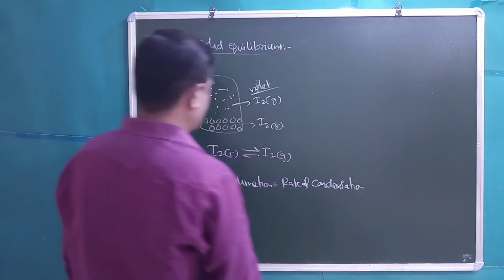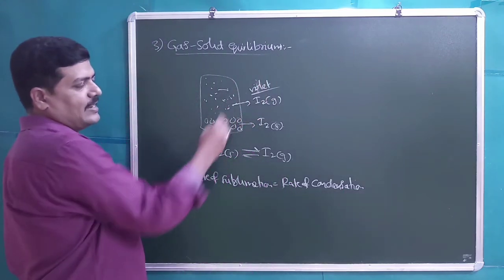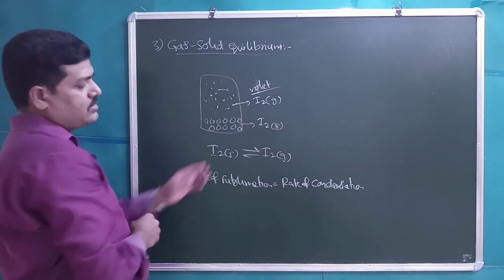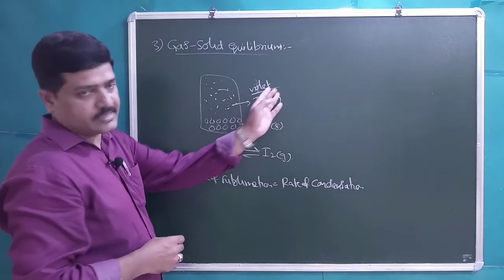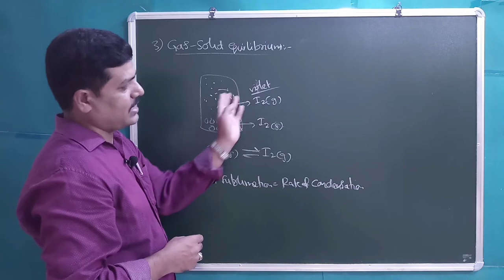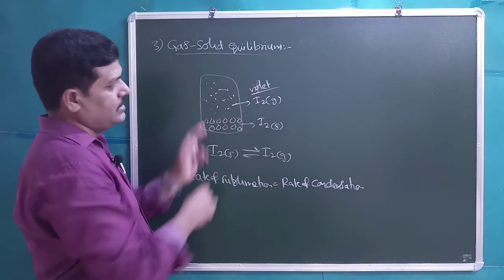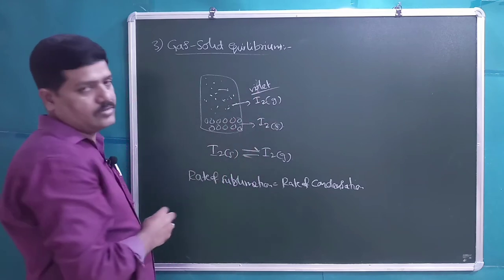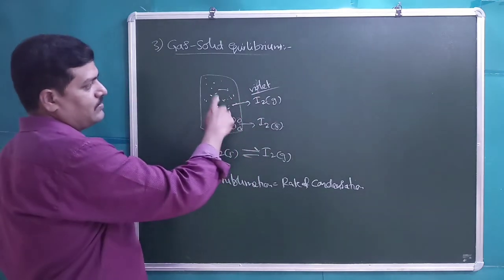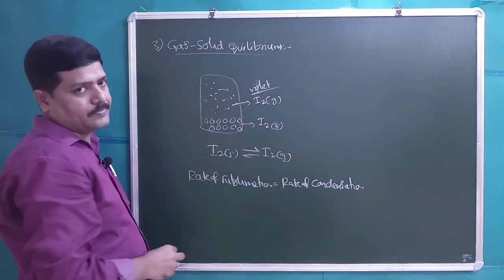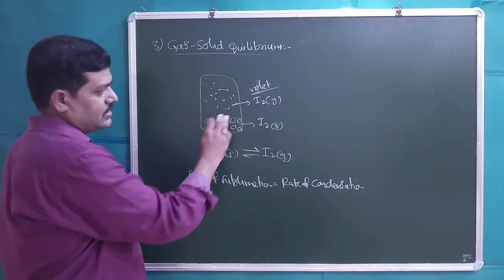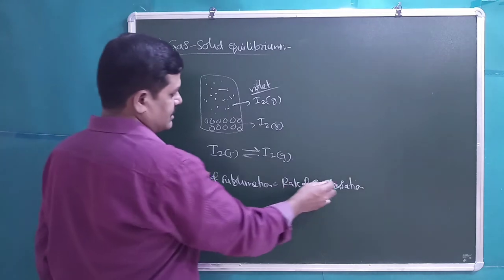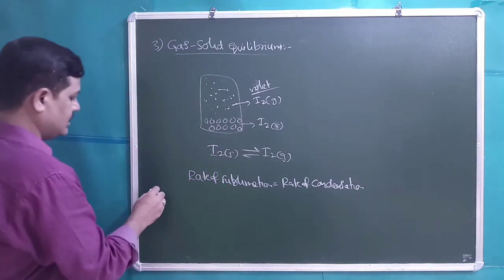So students, initially the intensity of the violet color is increasing as I2 solid is converting into I2 gas. After some time, this I2 gas is converting back into I2 solid. Then the intensity becomes stable. That indicates the system has achieved the equilibrium condition. Rate of sublimation is equal to rate of condensation.